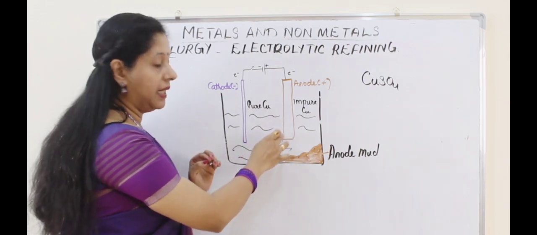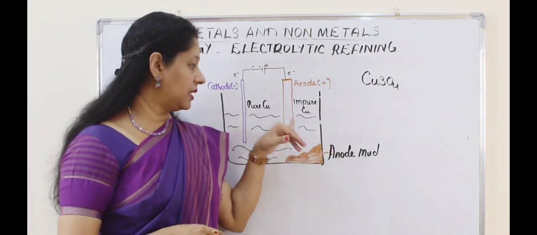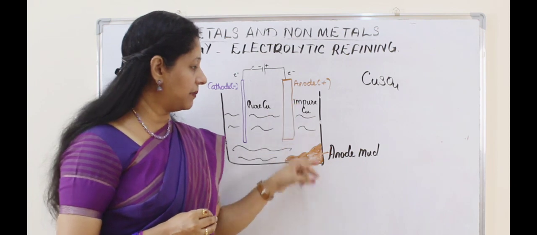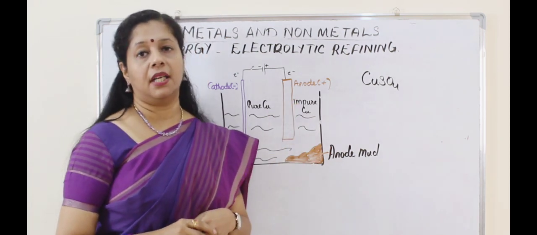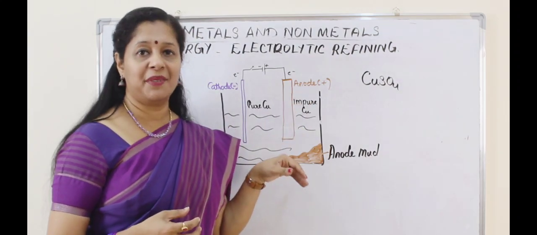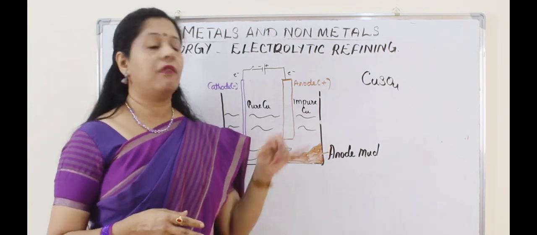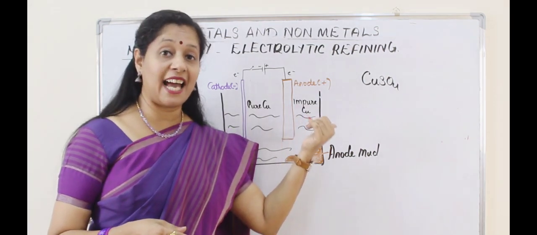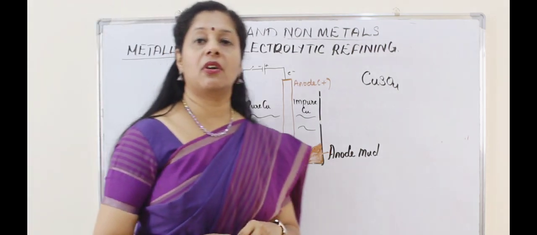When the metal is coming off, impurities will also come. Of these, soluble impurities will dissolve in the solution, and we can discard it later. Insoluble impurities will settle near the anode. That is called anode mud. If you remember the anode mud, you know where the impure metal is kept: the anode. I usually remember it like that. Anode mud is the insoluble impurities formed from the impure metal strip. So the impure metal strip is taken as the anode because we know about anode mud. This is the final process, electrolytic refining.